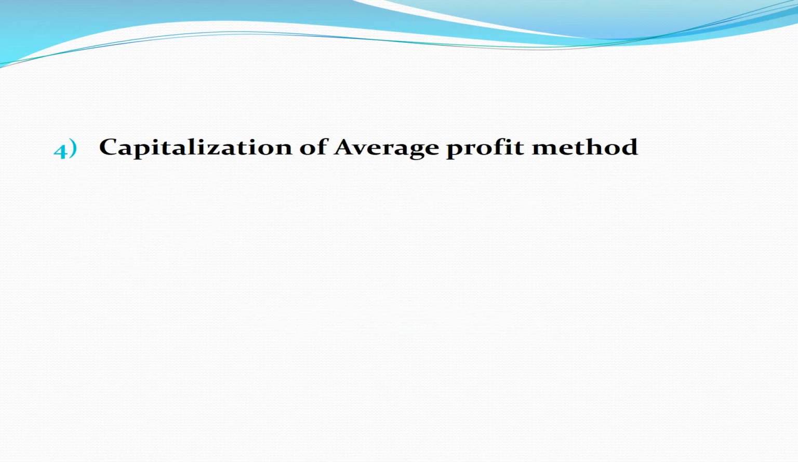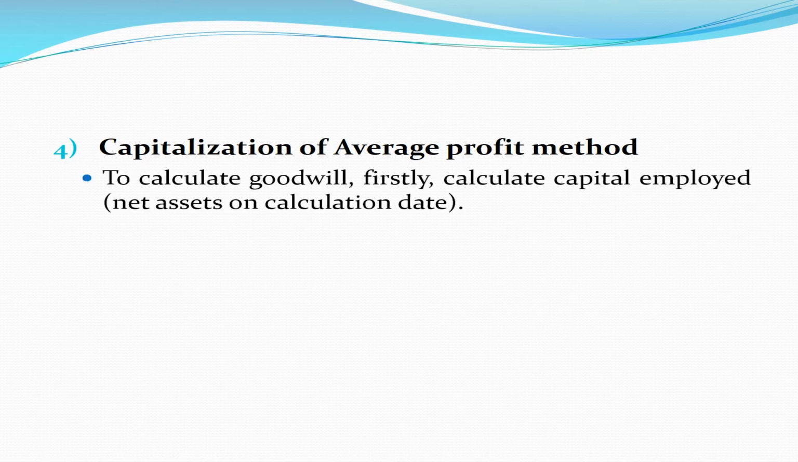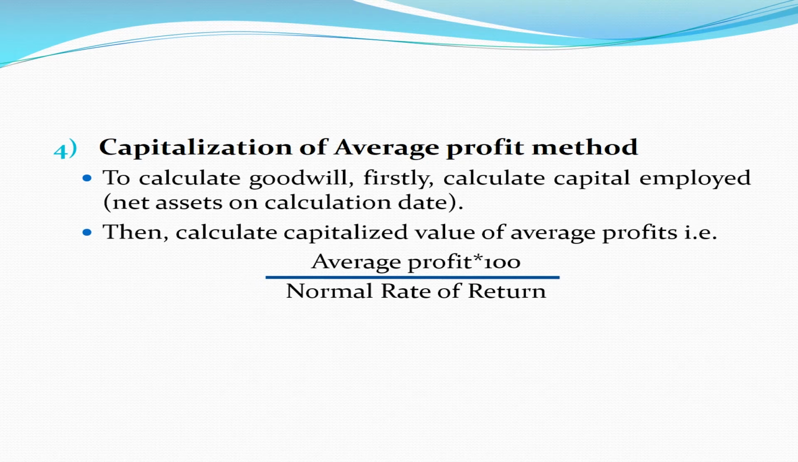The next method is the capitalization of average profit method. In order to calculate goodwill, firstly, we will calculate capital employed, which is equal to net assets, that is, assets minus liabilities. And we are supposed to calculate the capitalized value of average profits, that is, average profit divided by normal rate of return multiplied by 100. So, the value of goodwill is equal to average profit divided by normal rate of return multiplied by 100 minus capital employed.